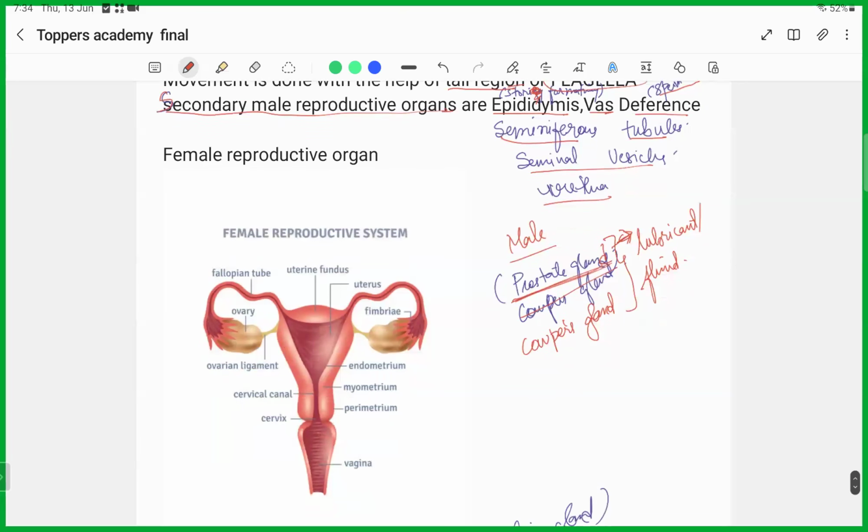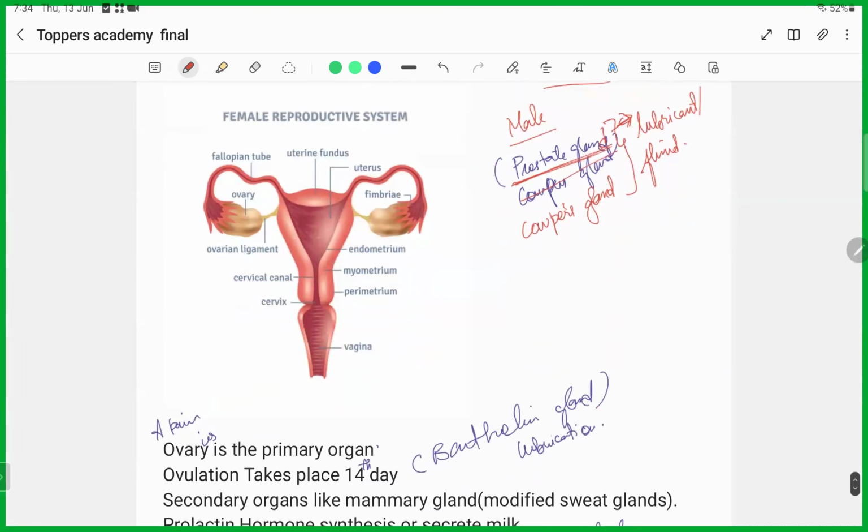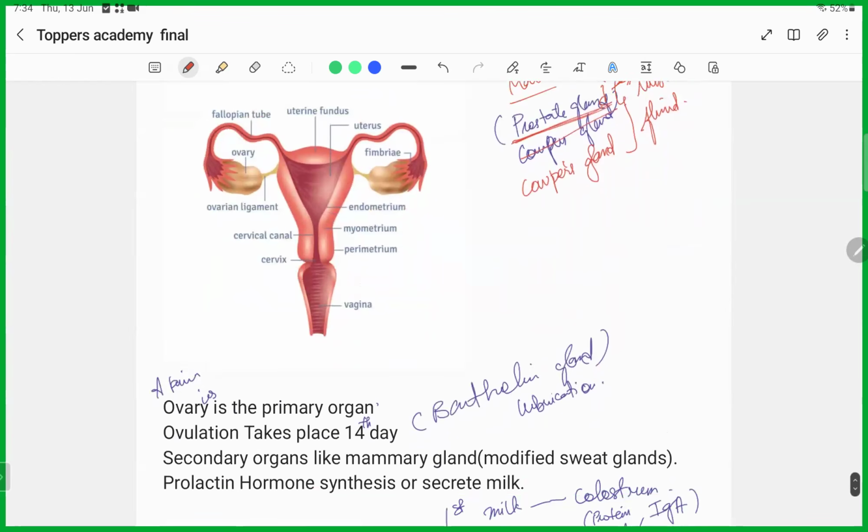Coming to the female reproductive organs, here is a simple diagram. In females, the primary sex organ is a pair of ovaries. These are the ovaries, which produce the egg or ovum.